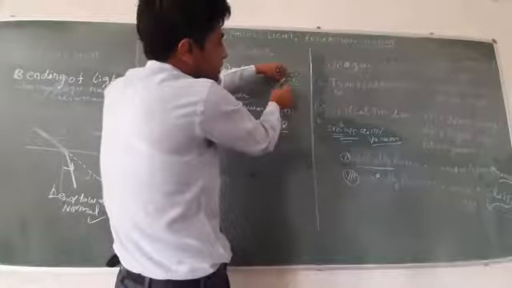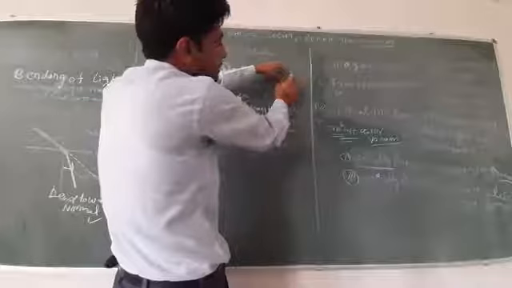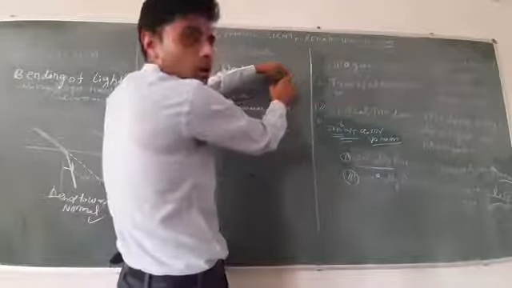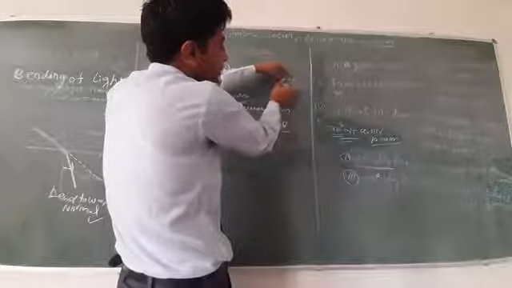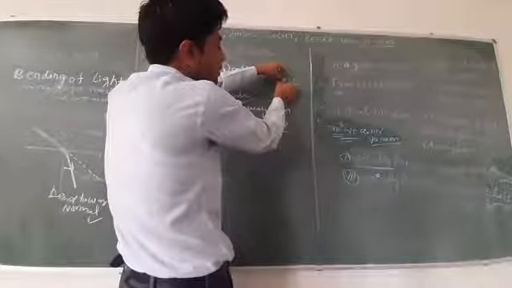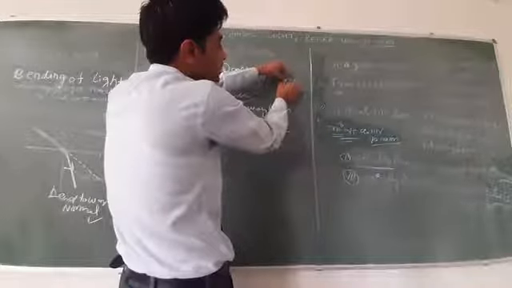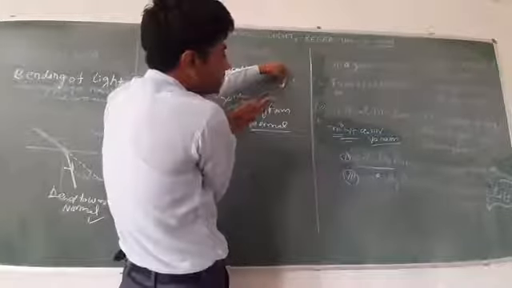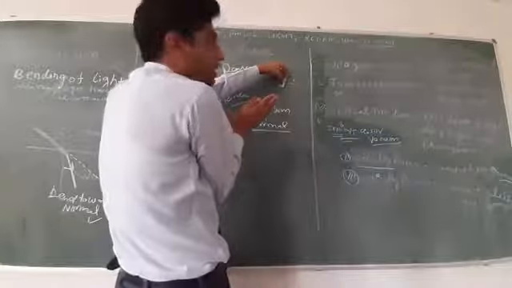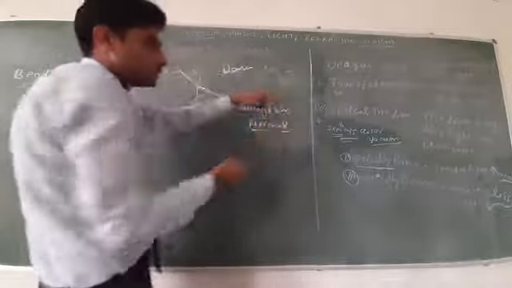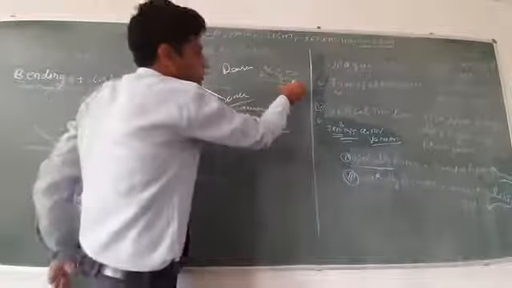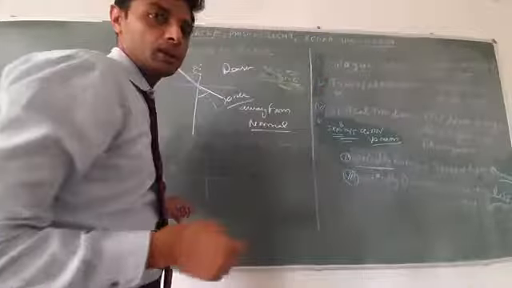So there is less force and more force. Then the bending will take place. You can understand by using this simple example.